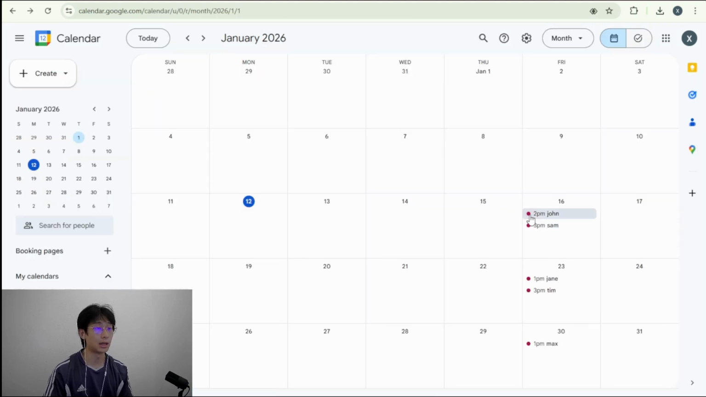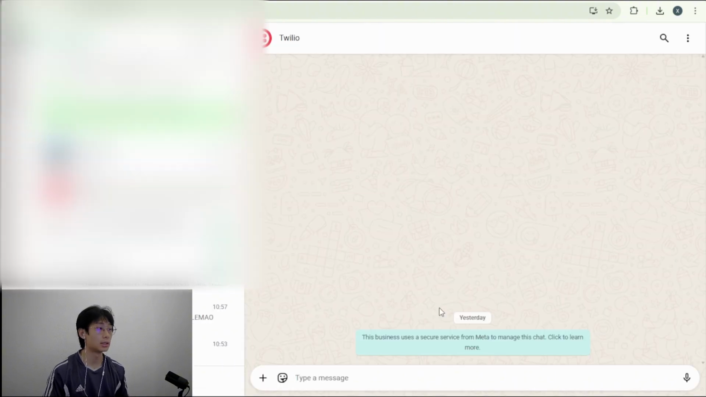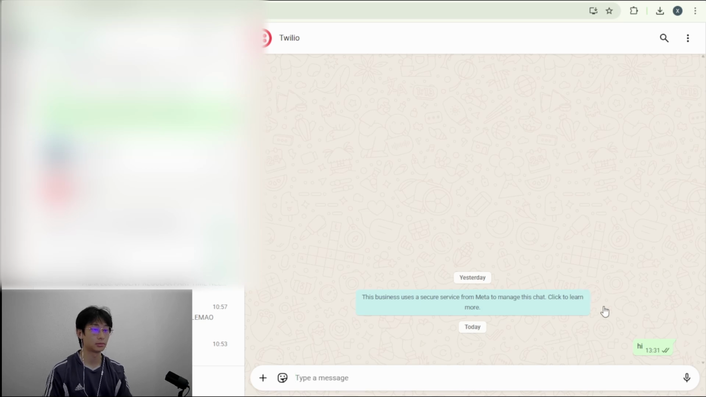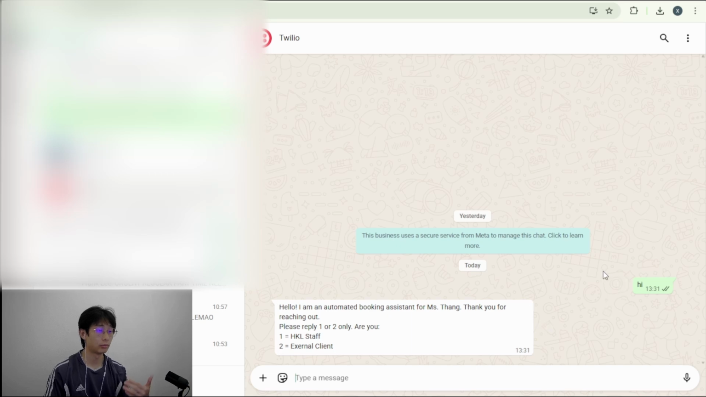And here in our Google Calendar, I've added some dummy data just so that we can test out if the chatbot is able to check availability accurately without making any double bookings. So now let's go ahead and message our chatbot. So now we're just going to be acting as a staff, okay?